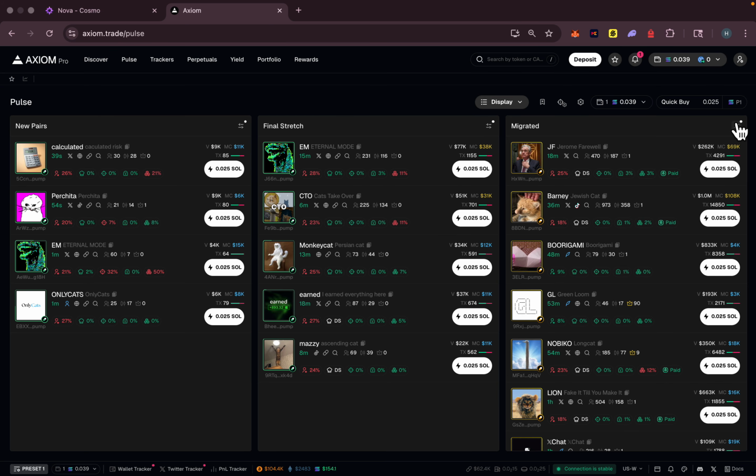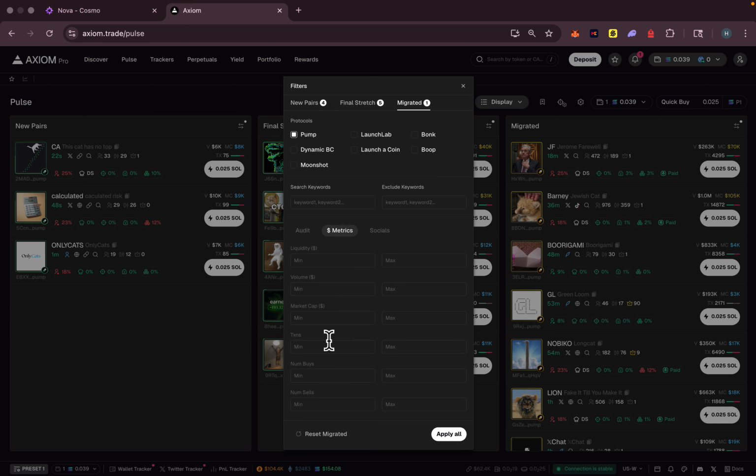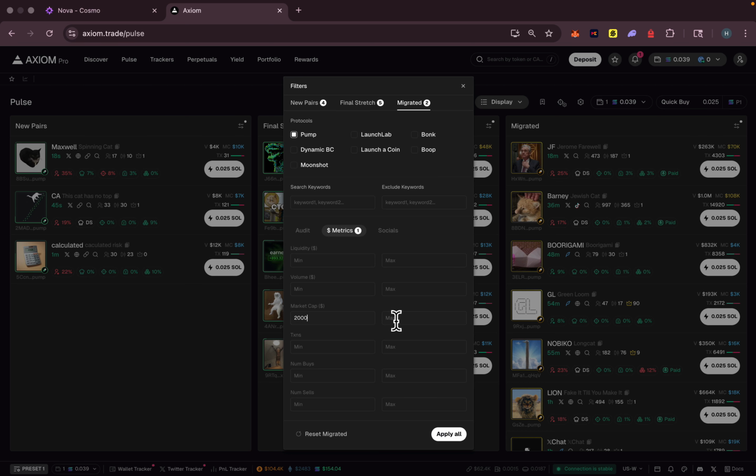When it comes to the migrated section, this is very important. We want to see all tokens. But personally, I want to set a criteria for the market cap. I want to set this at minimum $30,000 market cap, because if the token goes below $30,000 after the token graduation, there is a very low chance it could have a recovery. So I prefer to not enter those tokens. You can set this at $20,000 as well. For the socials, even if they don't have any social, I prefer to check the token, because sometimes I can find some good developers for tracking.